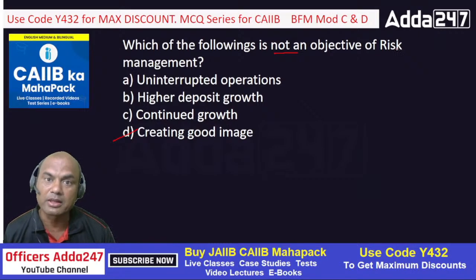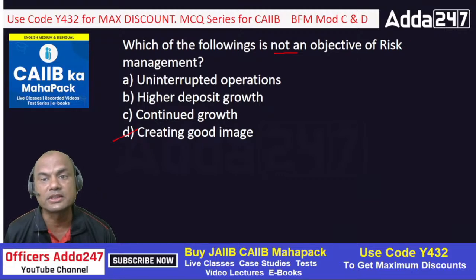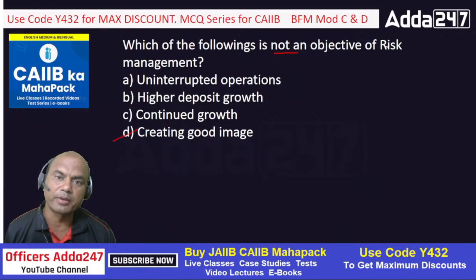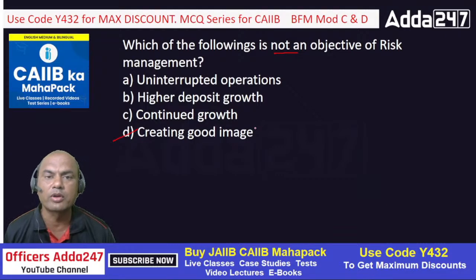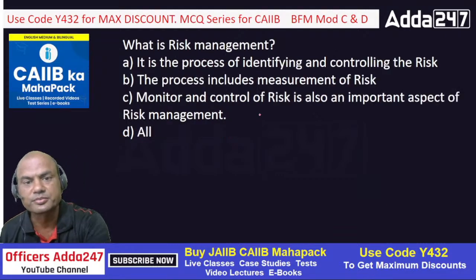Sending it to the customers, that is a part of the PR. But working properly, that is a part of the operations, isn't it? And risk management is concerned with the operations part. Once your risk management is proper, customers will automatically come to you and a good image will be created, isn't it?